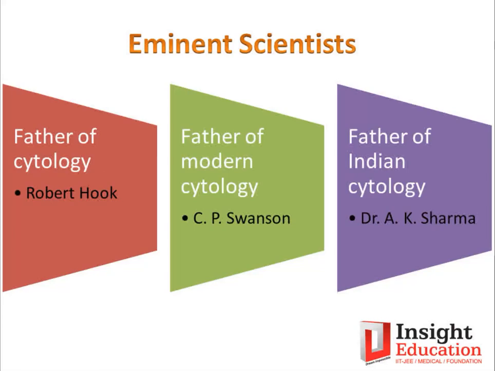I hope you have also remembered the details regarding the discoveries of cells. Let's check again. Who discovered the living plant cell? Malpighi and Grew. Who discovered the first living cell? Antony van Leeuwenhoek. Who discovered the first living animal cell? The answer is also Antony Leeuwenhoek. Who gave the law of lineage? It is Rudolf Virchow. So all these details you can revise as many times as you require, but you need to remember them. So I'm limiting my content up to this.